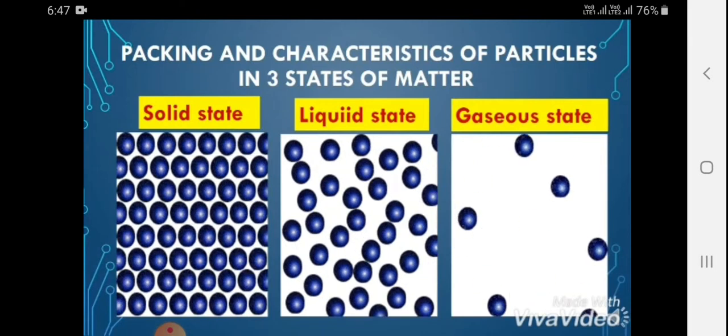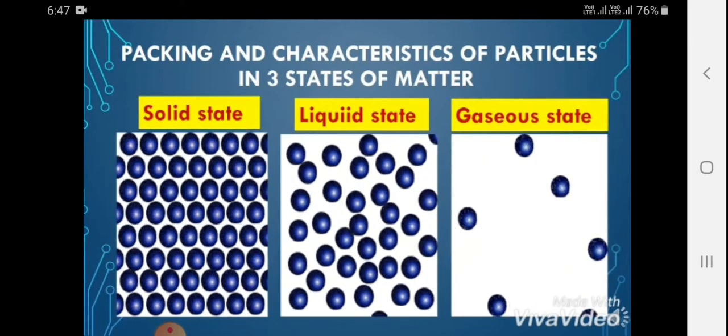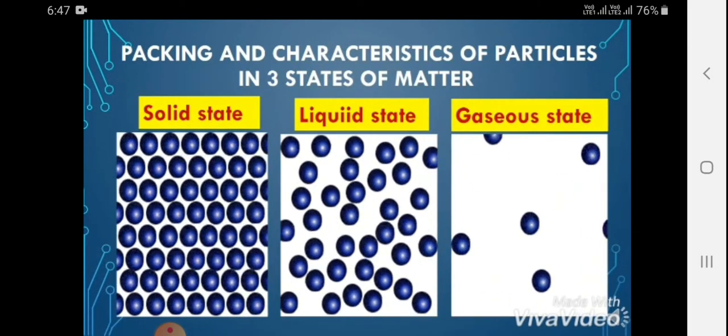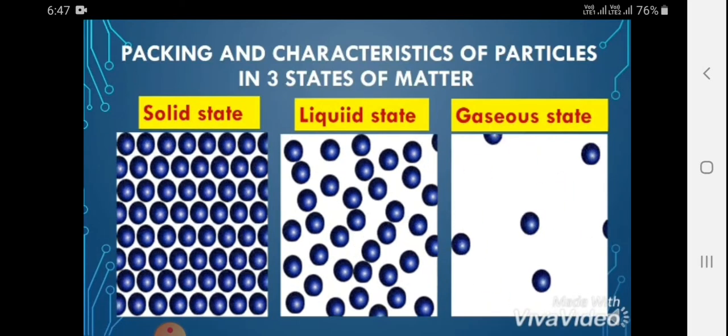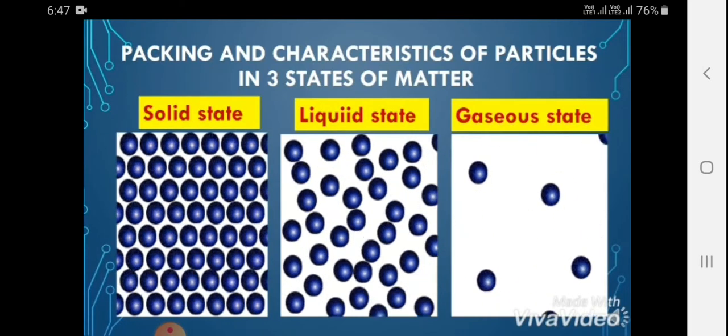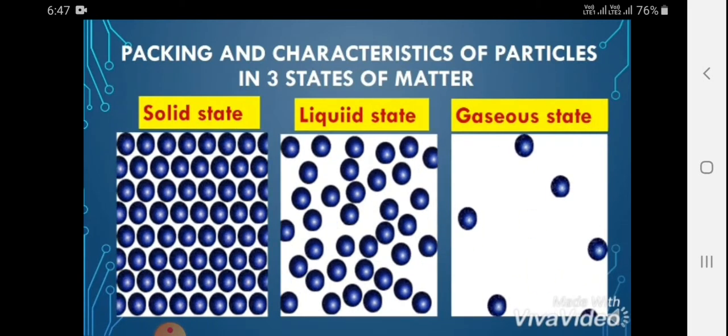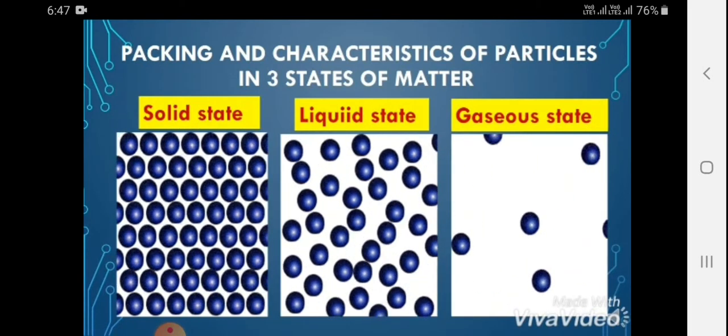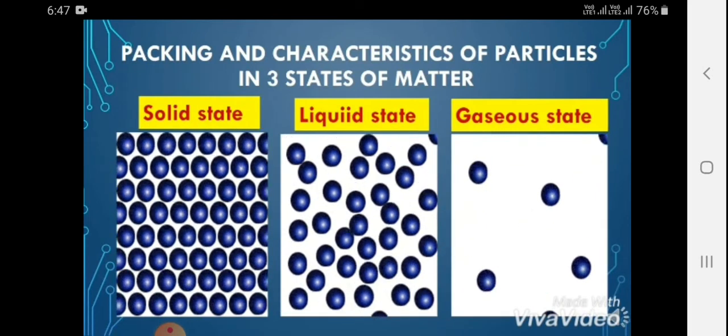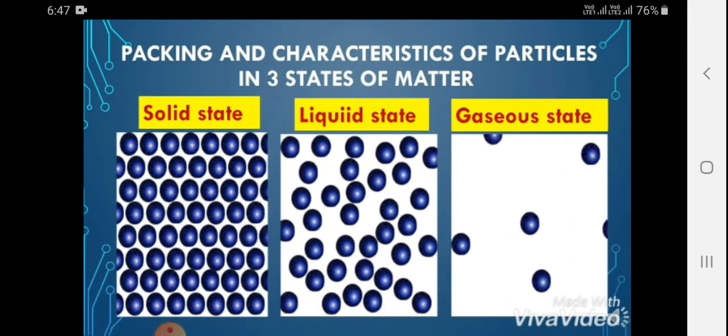And the force of attraction between the particles: which state of matter has the maximum force of attraction? Yes, the solid state, because the particle distances are very small, so the force of attraction between the particles in solids is highest, in liquids it is intermediate, and in gases the force of attraction is weakest.